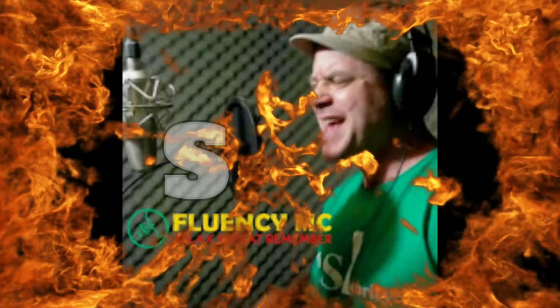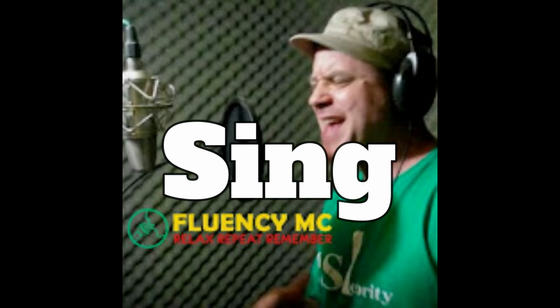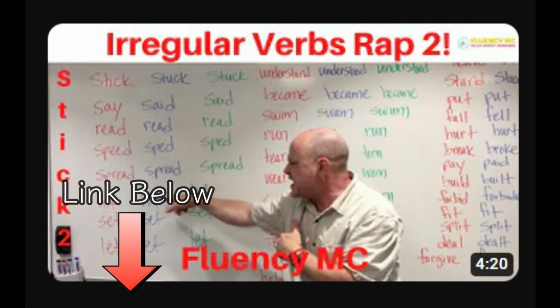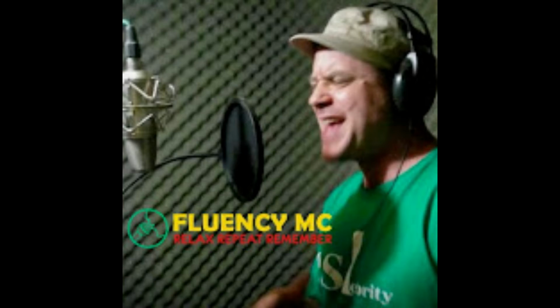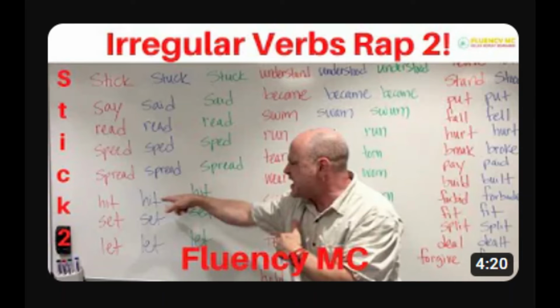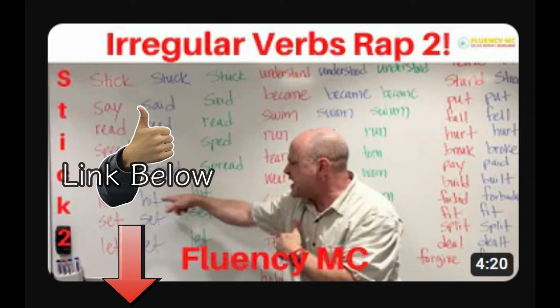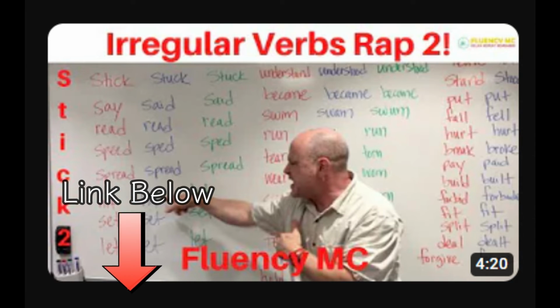The second way is to sing. Watch this video to rap the irregular verbs performed by Jason Levine with Fluency MC. This rap has a lot of those irregular verbs, and if you like to rap, you might like it. I'll leave the link in the description box below.